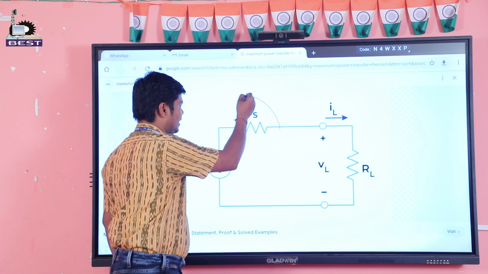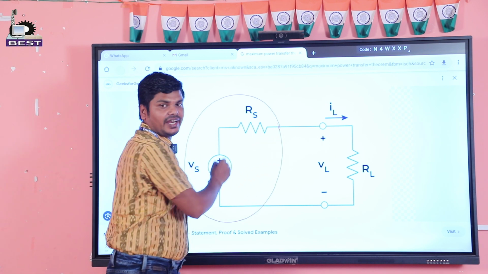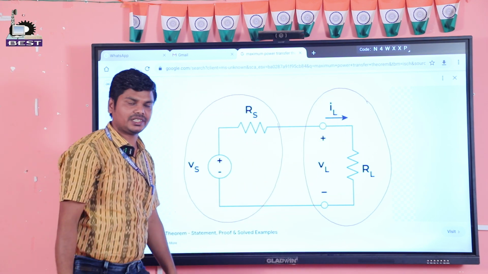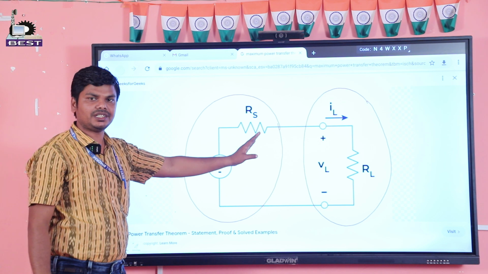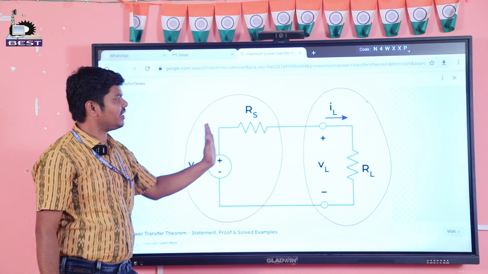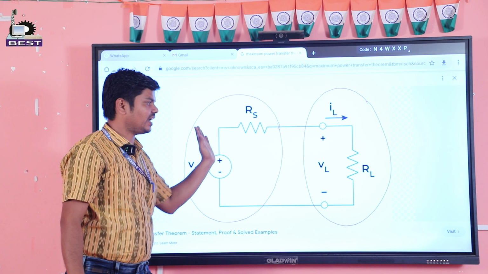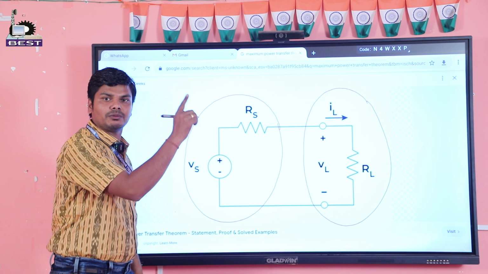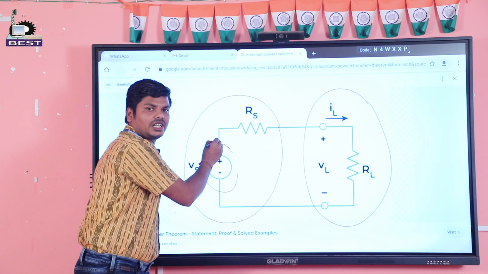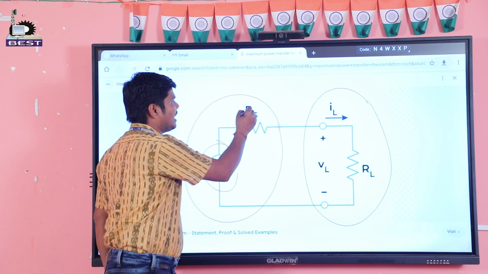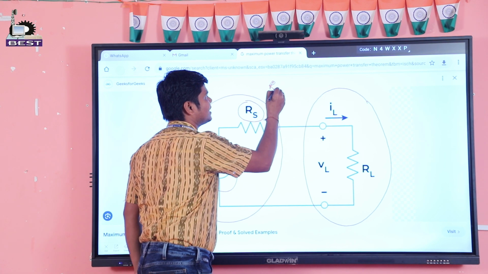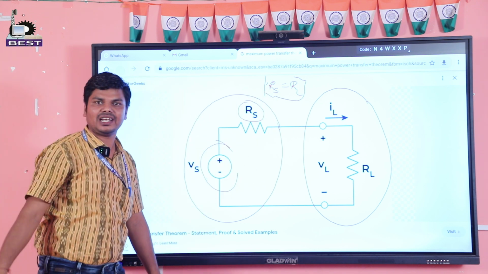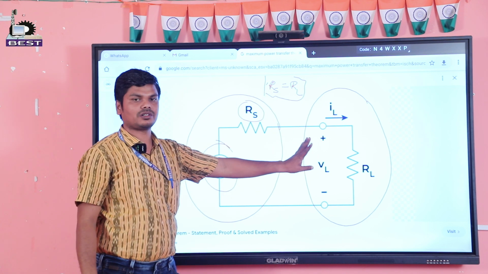This part is the source part and this part is the load part. Every circuit is divided into two categories: one is the source and another is the load. In which condition will the maximum power transfer? This is the voltage source. When RS is equal to RL, then maximum power will transfer.